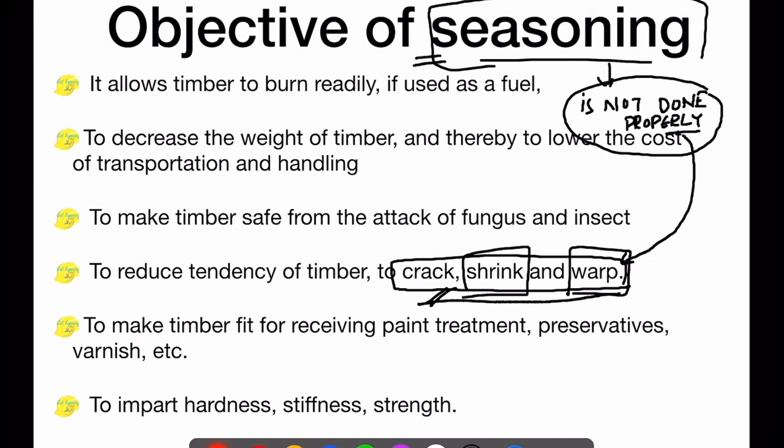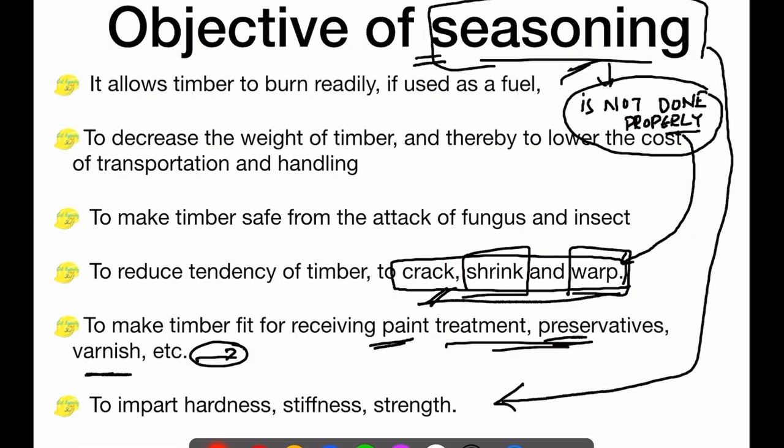Again, through the seasoning process, we make the timber fit for paint treatment, for preservatives as well as for varnishing, especially when we are going for a decorative effect, like creating furniture from wood. So some necessary treatment needs to be done, and for that, seasoning is done. And once we reduce the moisture content of the wood, the timber becomes hard, stiff, strong as well as durable. So these are the primary objectives of seasoning.